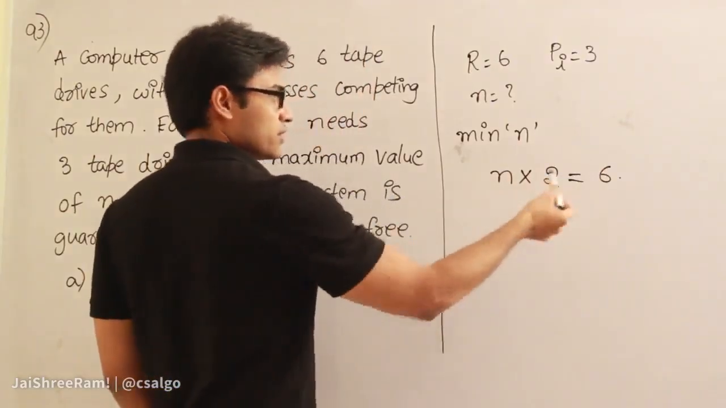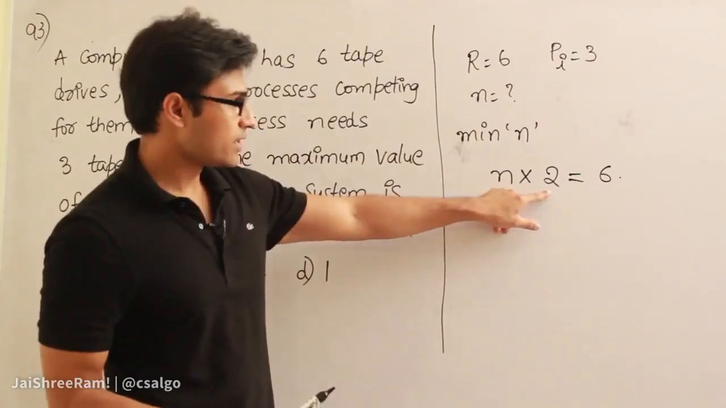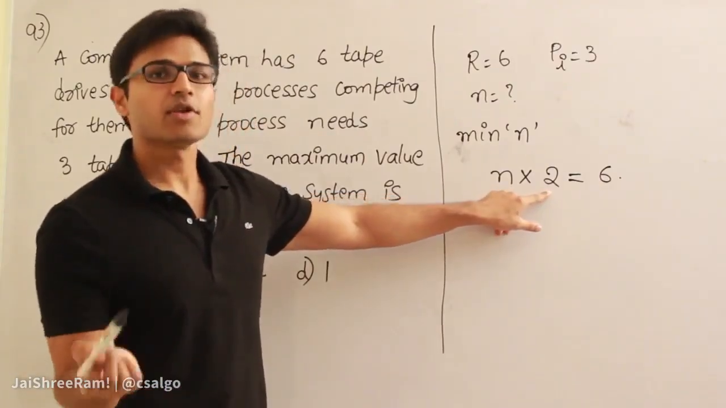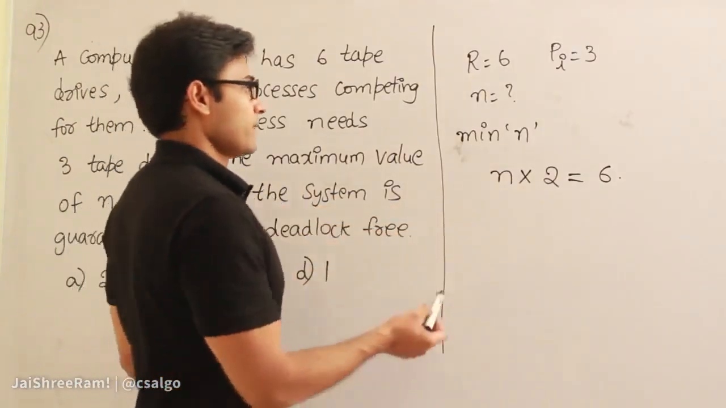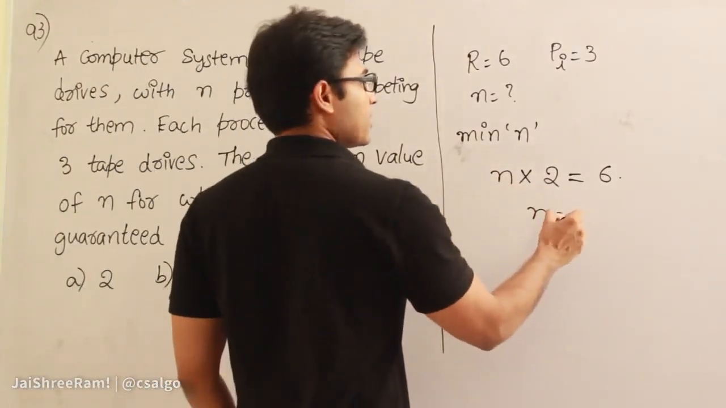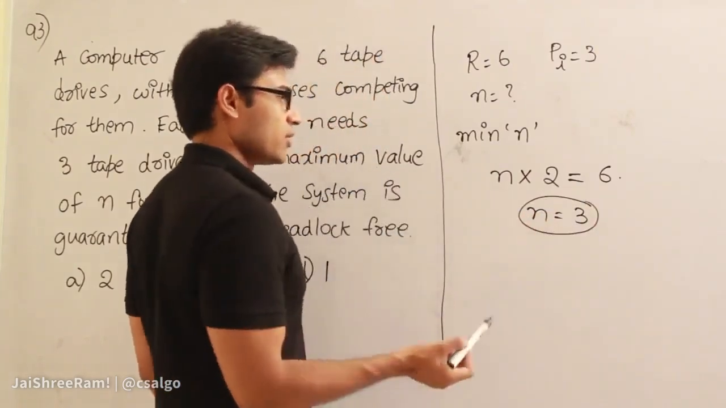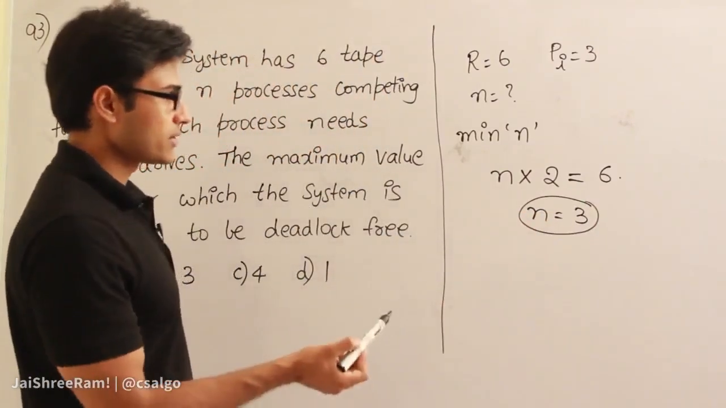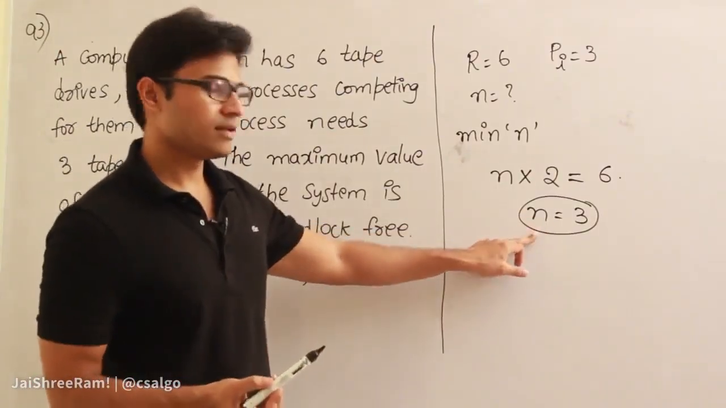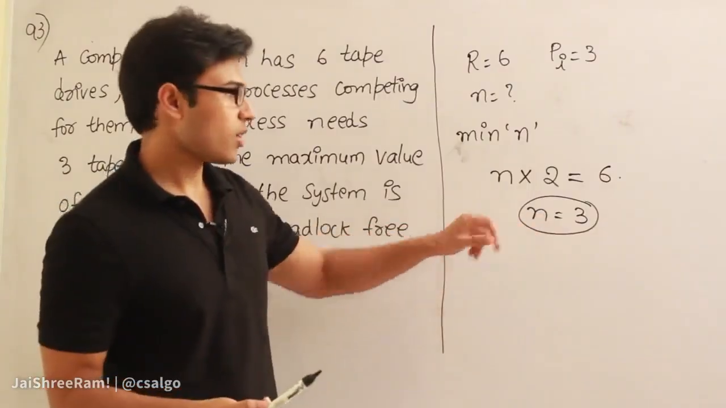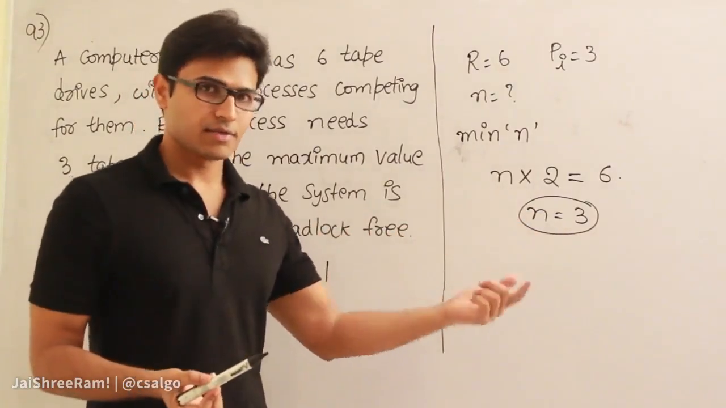Now all the resources are over, and every process has taken 2 resources each, so every process will wait for 1 more resource and therefore they will fall into deadlock. And now n turned out to be 3. Therefore, the minimum number of processes because of which there could be deadlock is 3. If I have anything less than 3, there will be no deadlock. Therefore, what is the maximum number of processes that can be present in the system without any deadlock?